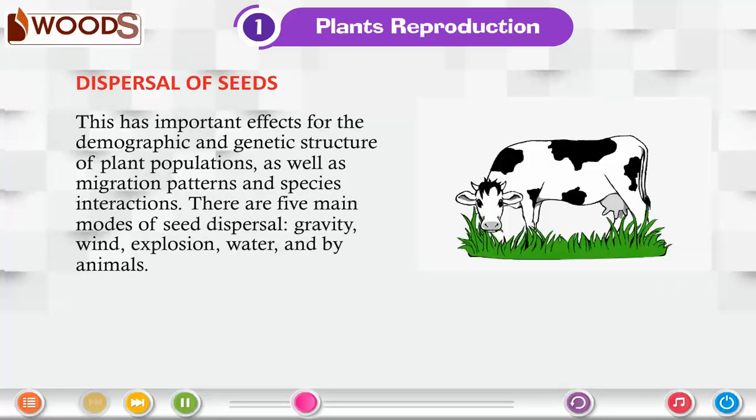This has important effects for the demographic and genetic structure of plant populations, as well as migration patterns and species interactions. There are 5 main modes of seed dispersal: gravity, wind, explosion, water, and by animals.